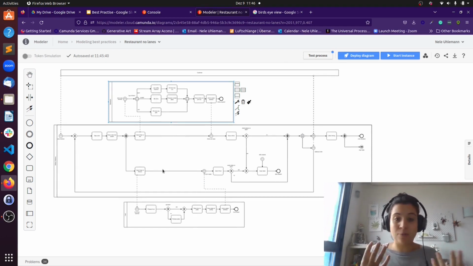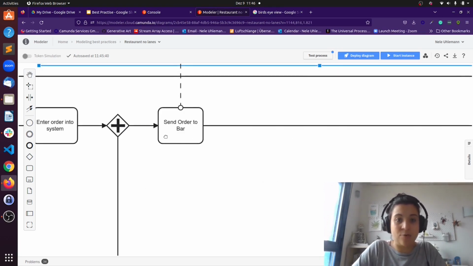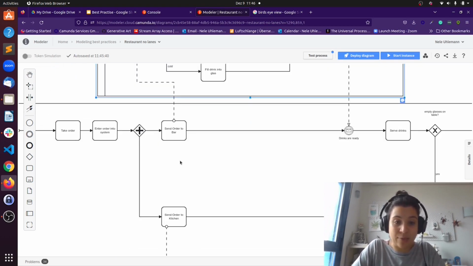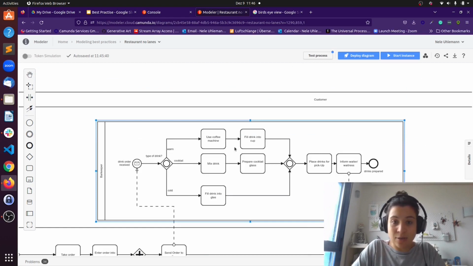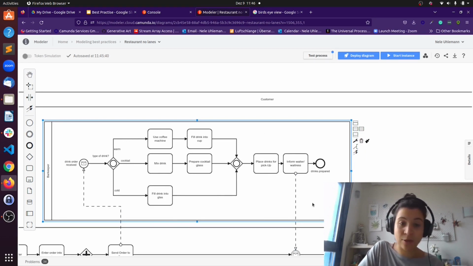And now also what becomes really clear is how this restaurant is working. So what are the communication flows? We see here that we have to send the order to the bar. So they have to communicate. The waiter or the waitress has to communicate with the bar and the kitchen. And also what's happening here is that the kitchen really informs the waiter and the waitress. So the idea here is if we move the things to operational process models, we can also see inside our organization what are the communication flows and who is communicating with whom, what are the interfaces of communication.